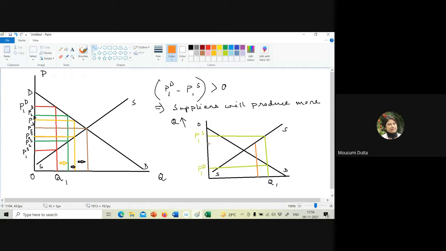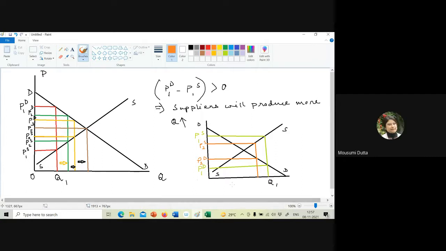And as we do so, this is the supply price and this is the demand price. So as the quantity is reducing, the gap is reducing or increasing? Reducing.